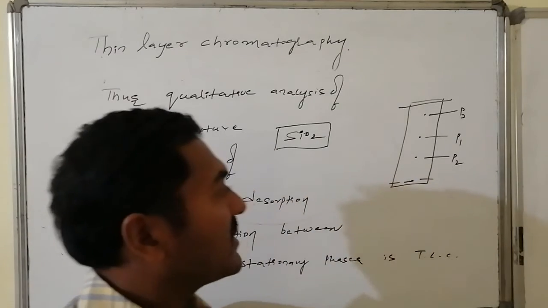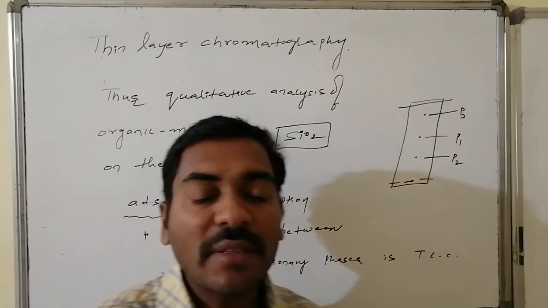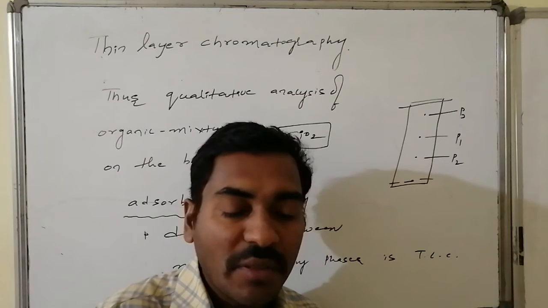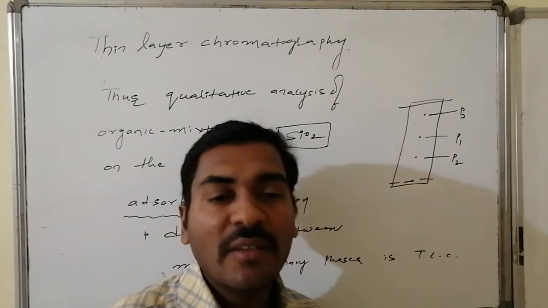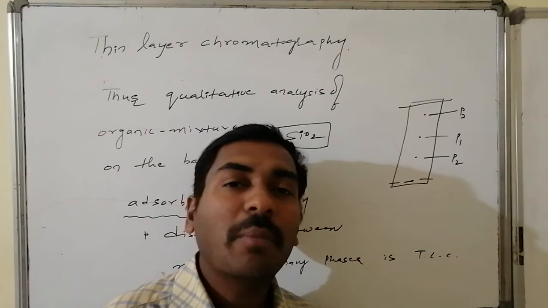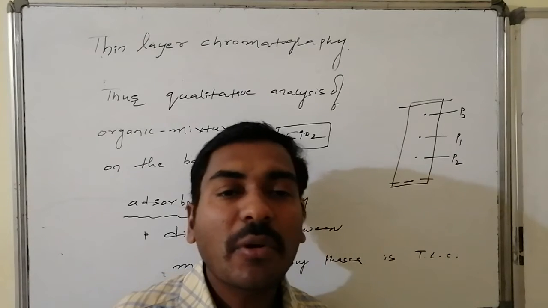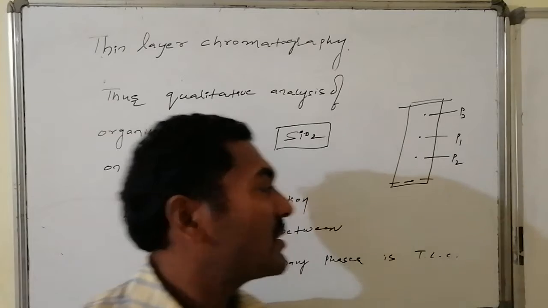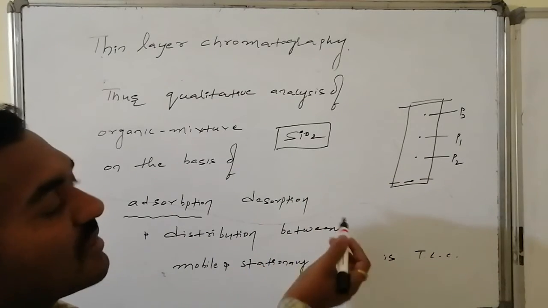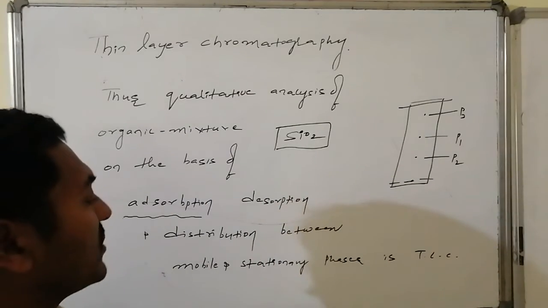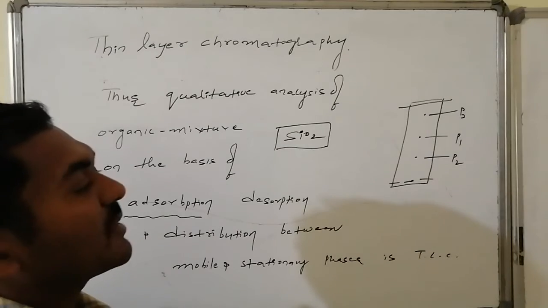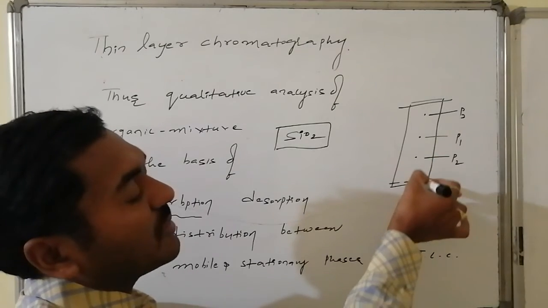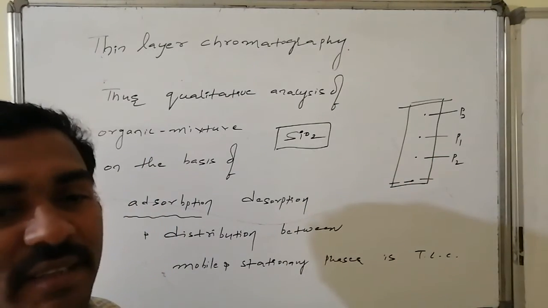This is the adsorption which happened when spotting occurred. The spotted TLC plate is kept in the TLC chamber with the proper solvent. Due to capillary action, the solvent moves from bottom to top. Organic compounds are generally dissolved in organic solvents. We took a proper solvent, in which this mixture of P1, P2, P3 can be dissolved.